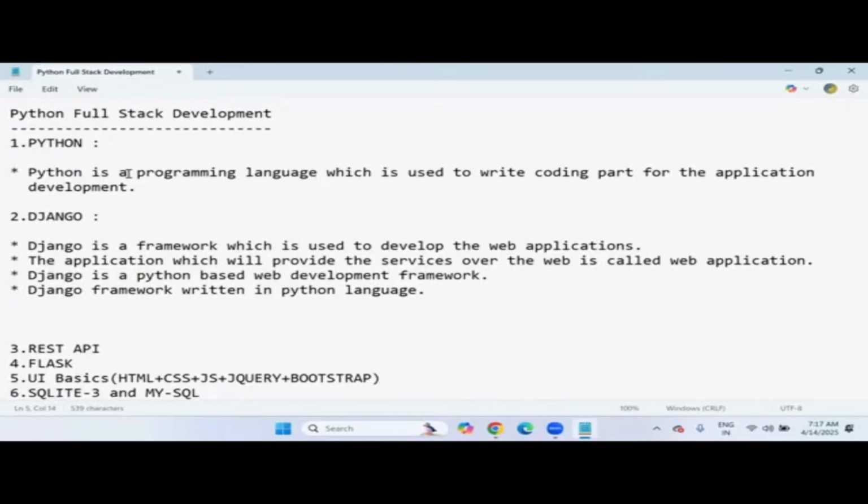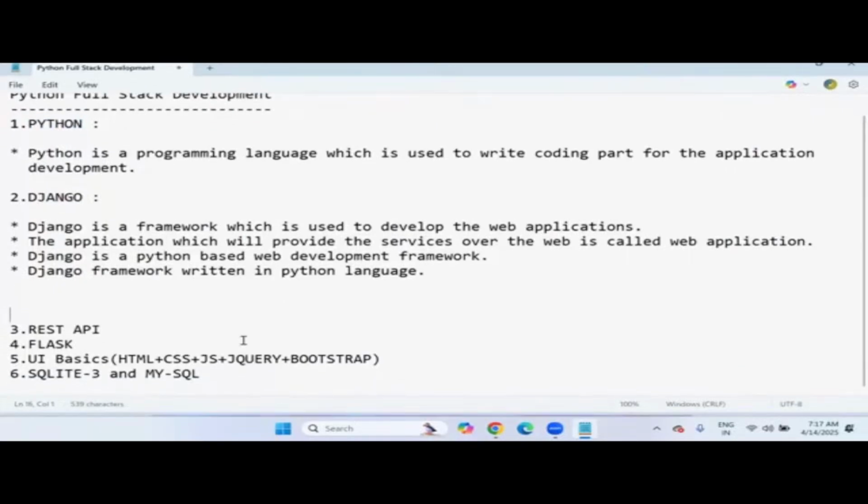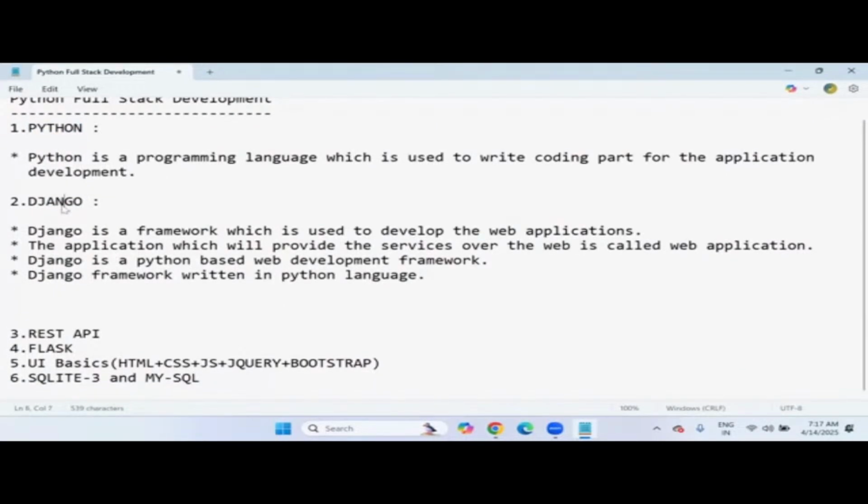So I'll teach from scratch, no need to worry. If some students feel that they don't have any programming knowledge, is it possible to learn Python? Undoubtedly, it's possible. Python has no prerequisite languages, so you can directly start learning with Python. But before going to Django, you must have Python knowledge, otherwise you can't.